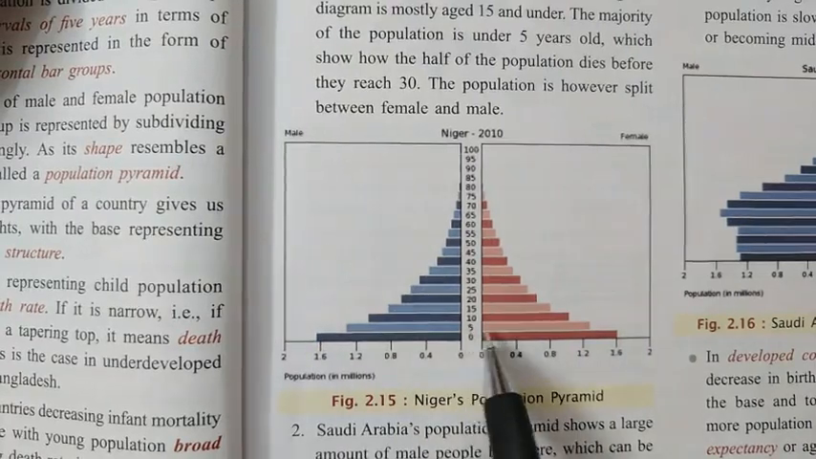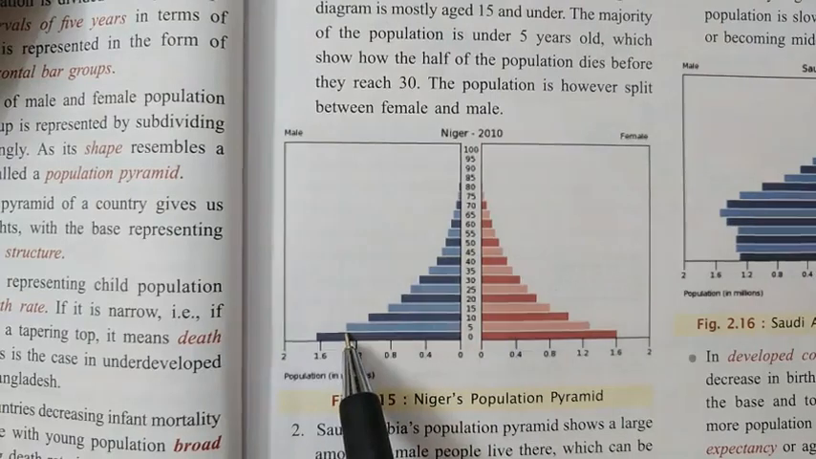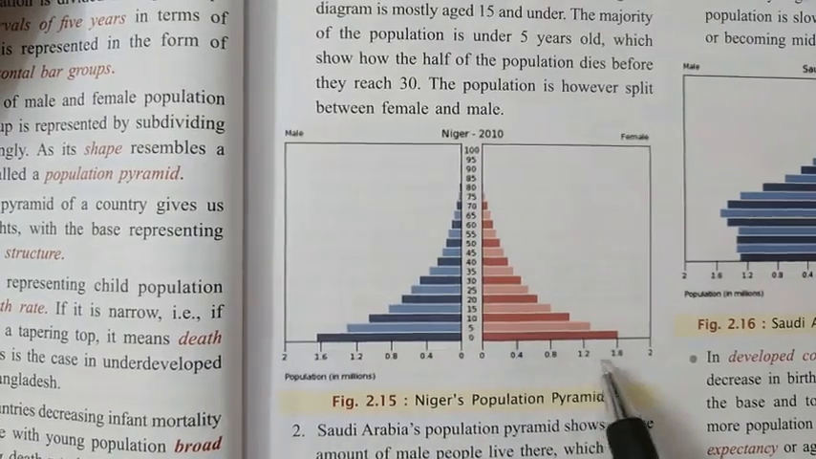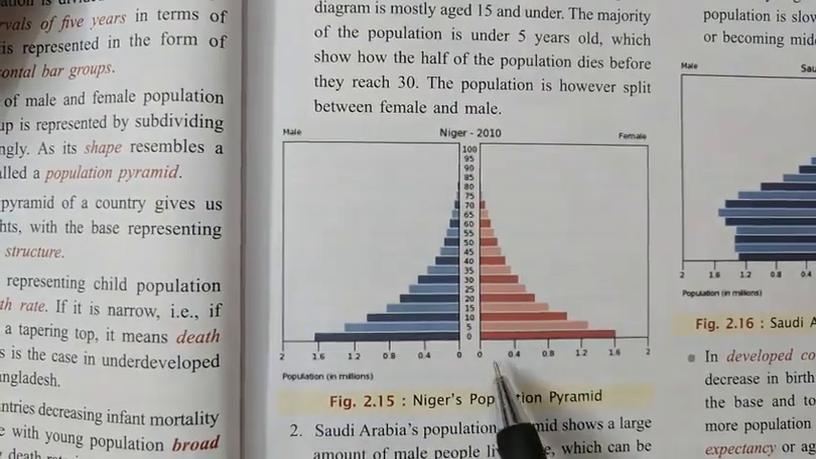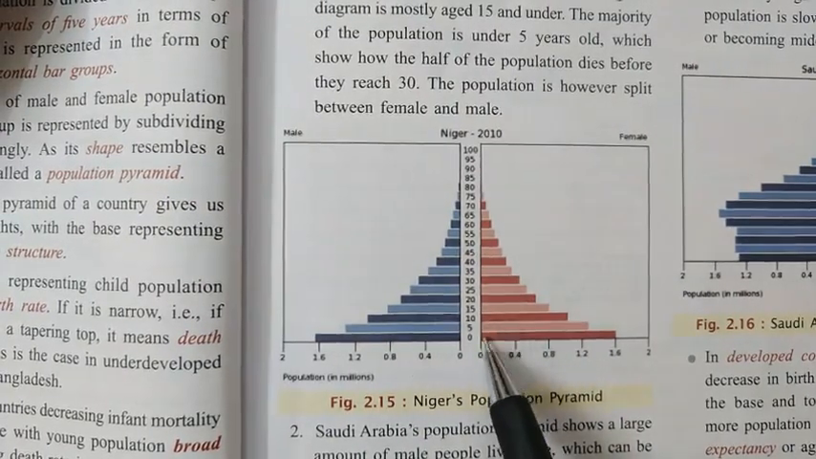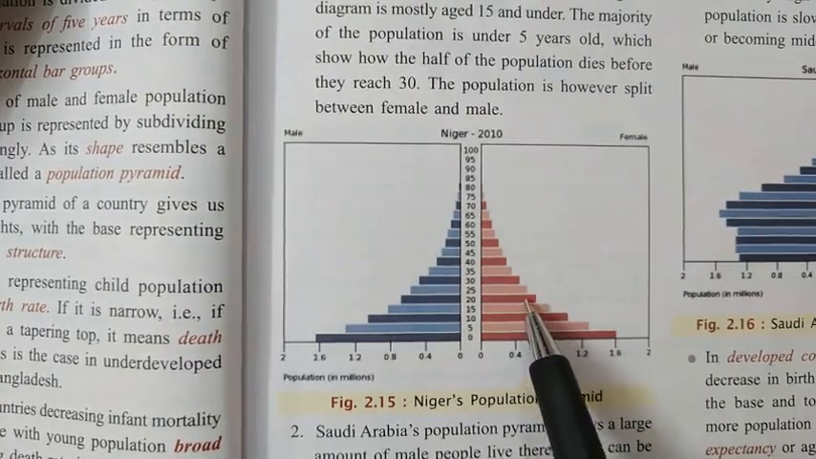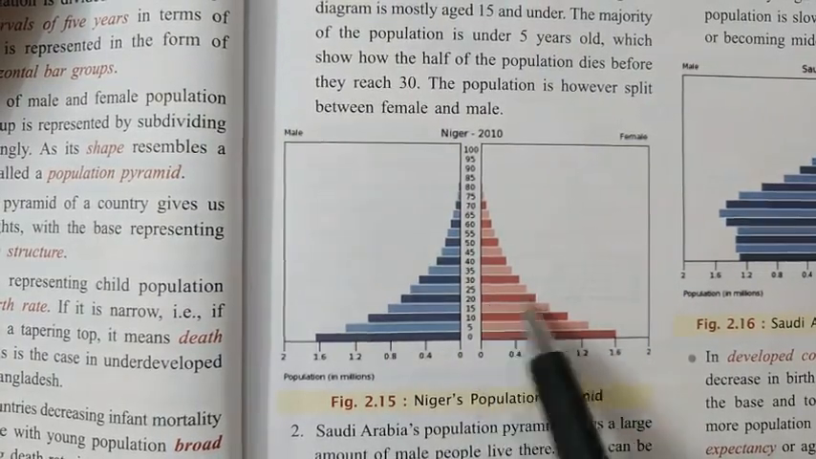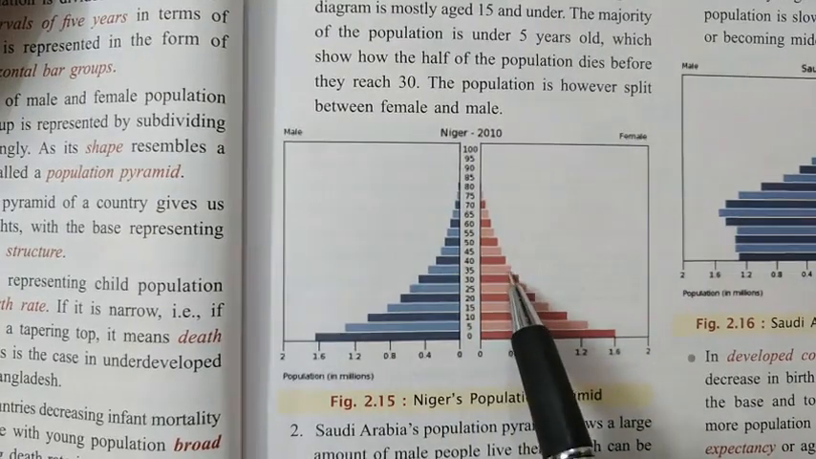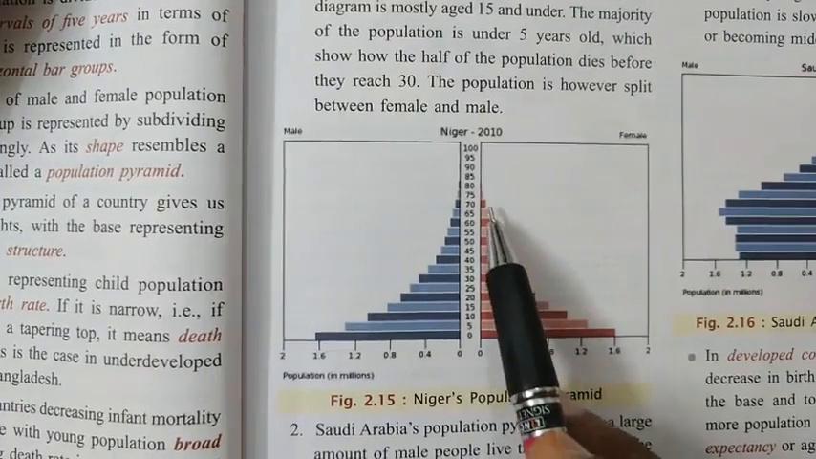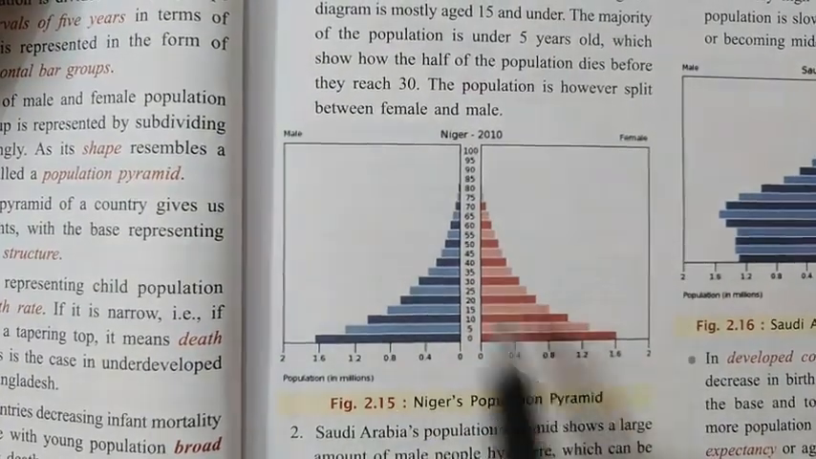Then in the age group of 5 to 10 also, this is more than 1.2, both in male and female. So usually we find here the population under 15 years is much higher. Most of the population is below 15 to 20 years. These bars are so big, but as you go up you will find these bars becoming smaller and smaller. So it looks like a very perfect pyramid.